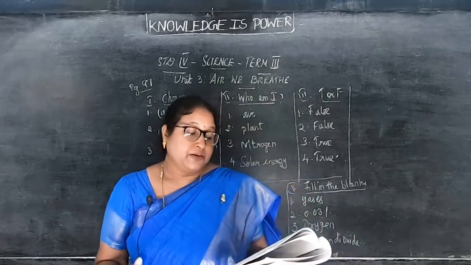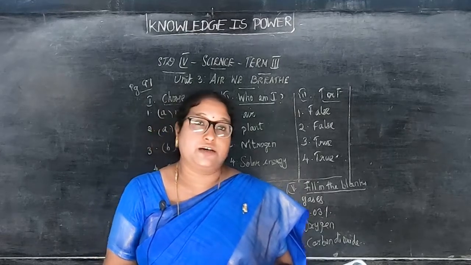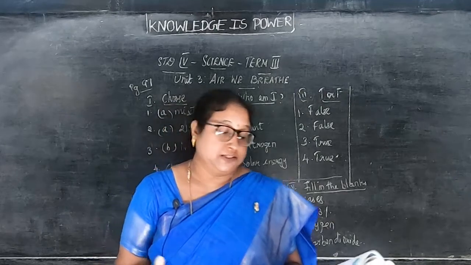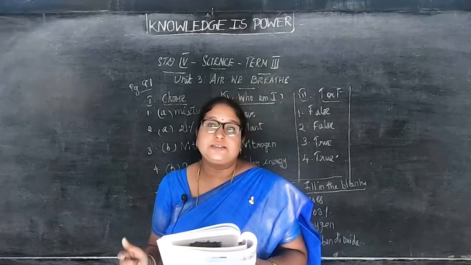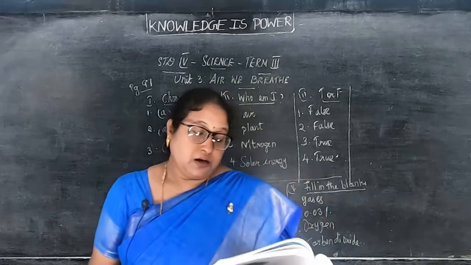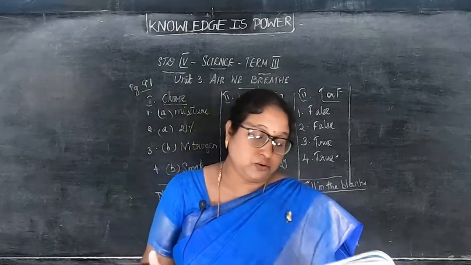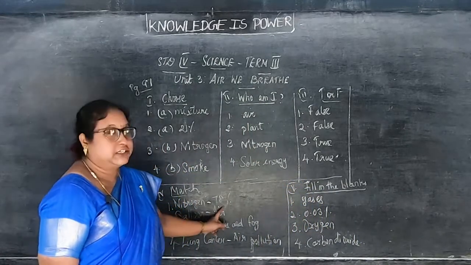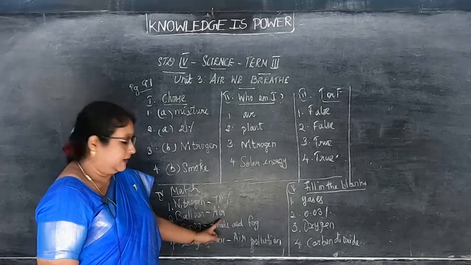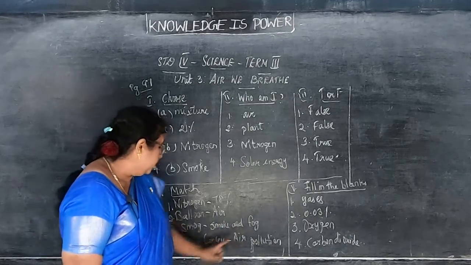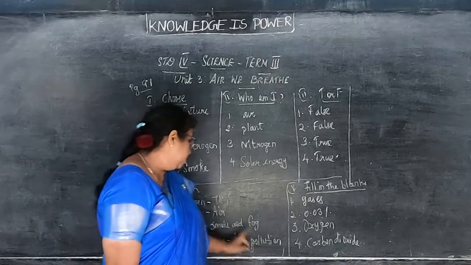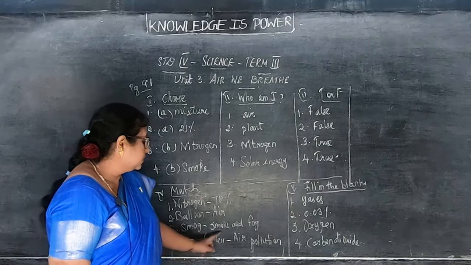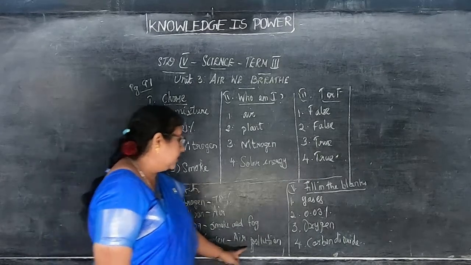Next, true or false? First one, plants need nitrogen for their growth. False. Air is made of oxygen only. False. The gas used for burning things is argon. True. Carbonated drinks are bad to health. True. The next one, the following: nitrogen 78%, balloon, air, smoke and fog, lung cancer, air pollution.